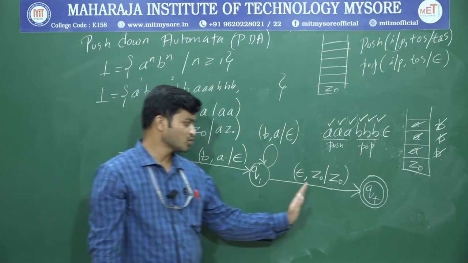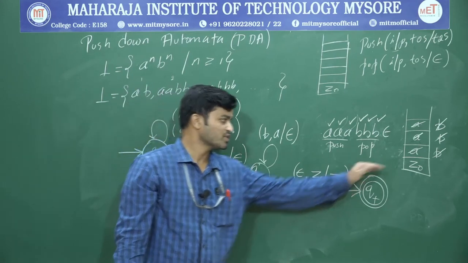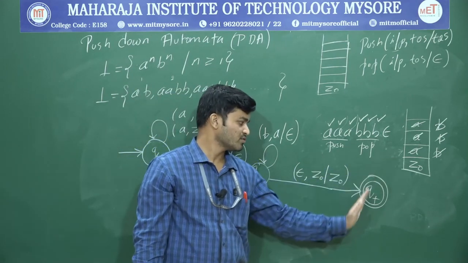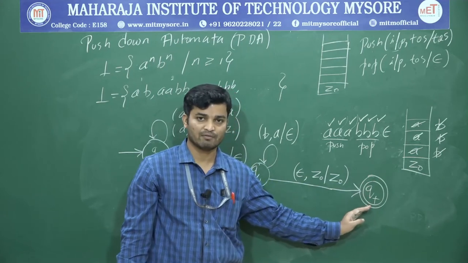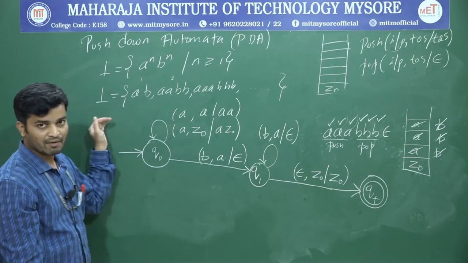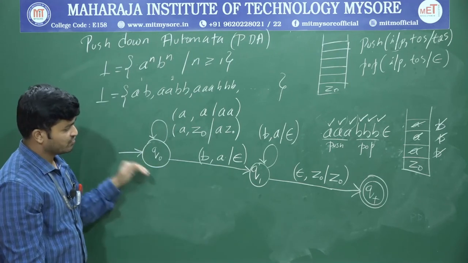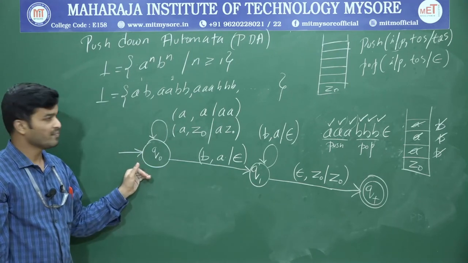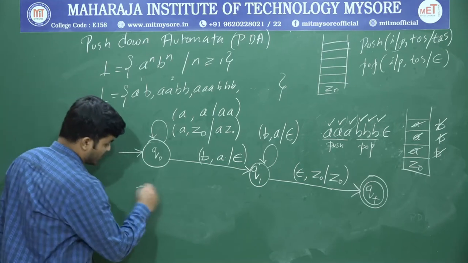Once the string is over, and the top of the stack is Z0, we'll maintain that Z0 as it is, go toward the final state, and accept that one. So this one is your transition diagram for the given language. And this one is your PDA. This one is your transition diagram.